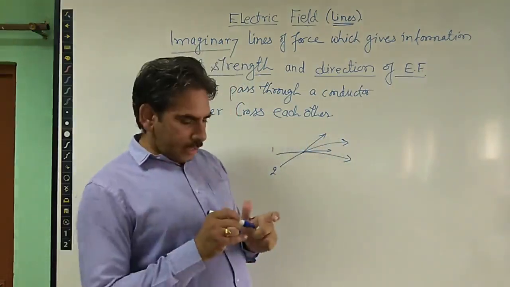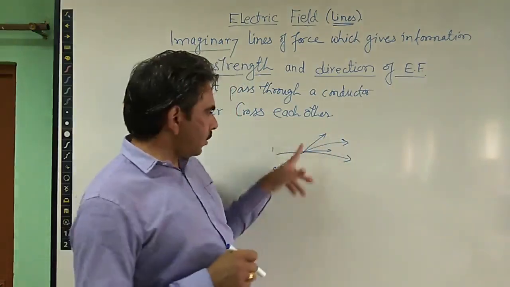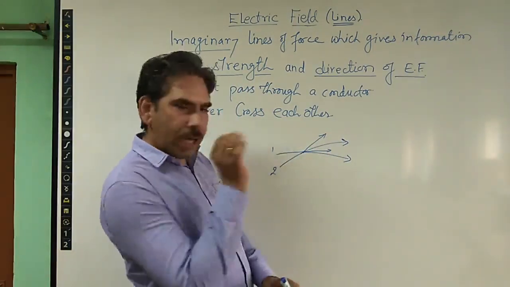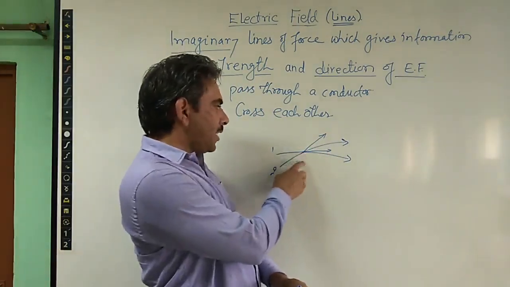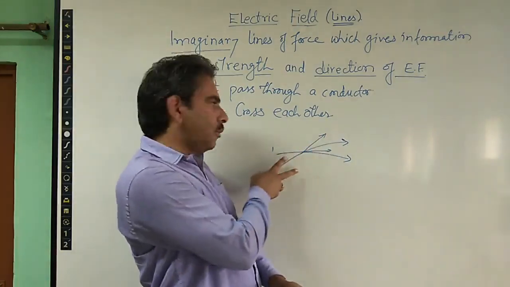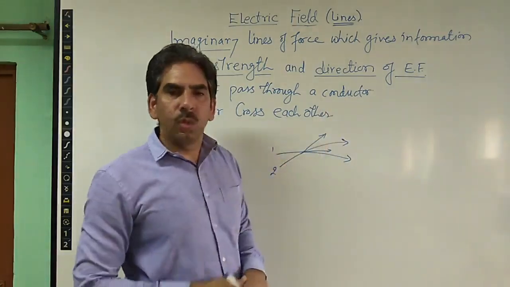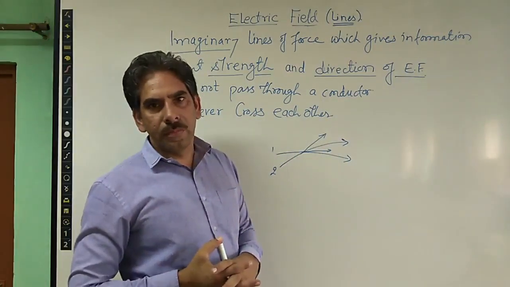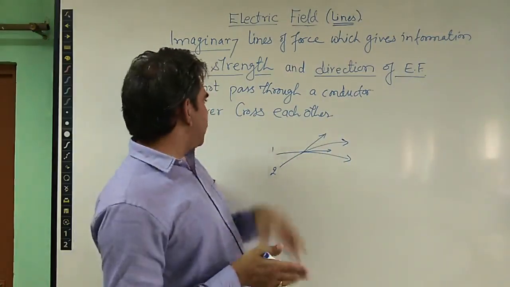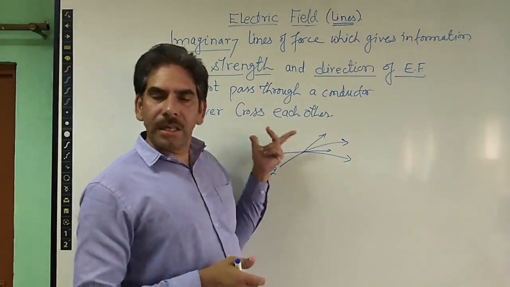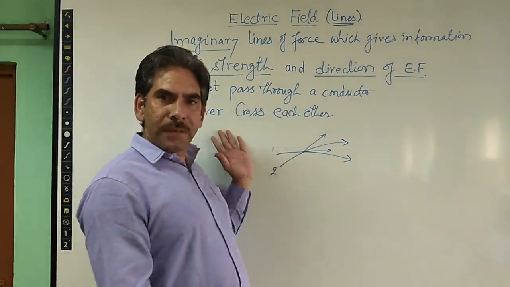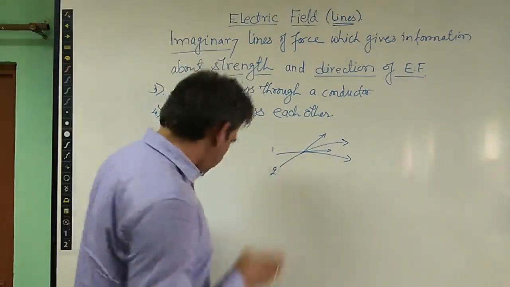So what it suggests is that if we place a charge here, it will experience force in two directions, and hence it will move along two directions, which is not a possible case, right? So that simply represents that field lines never intersect each other, because this thing never happens. Therefore we can say that field lines never intersect each other.